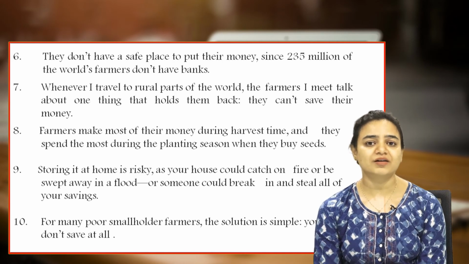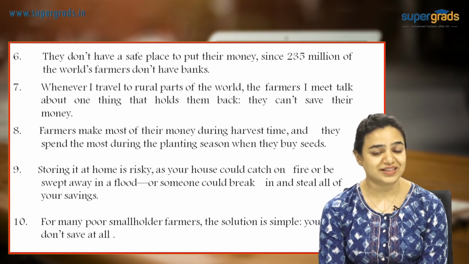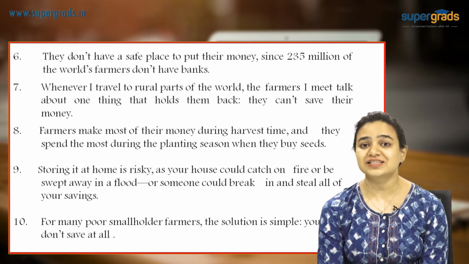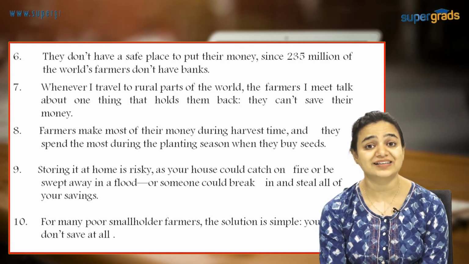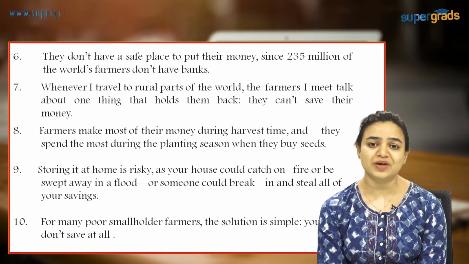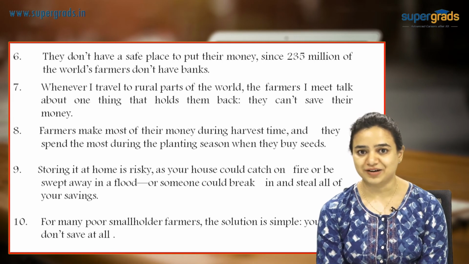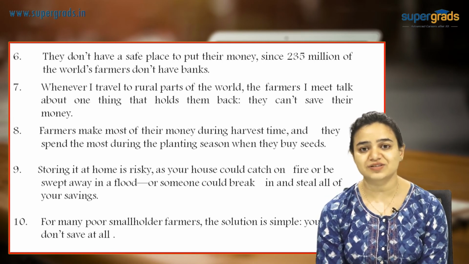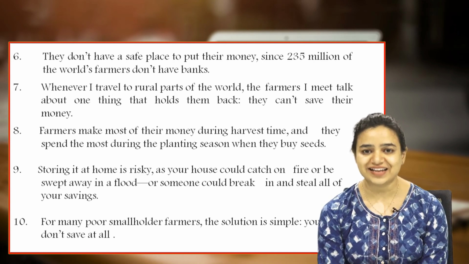The only odd man out is the 8th one, because this is talking about when they make their money and when they spend their money. Now, this is irrelevant to our discussion here because we are talking about why they can't save. But what 8th is discussing is not related to any other sentence in this passage, and that is why 8th is our odd man out. So I hope by solving these two set of questions, you have understood how to tackle odd man out questions. I'll see you again. Keep practicing.